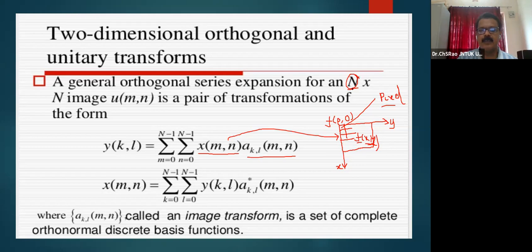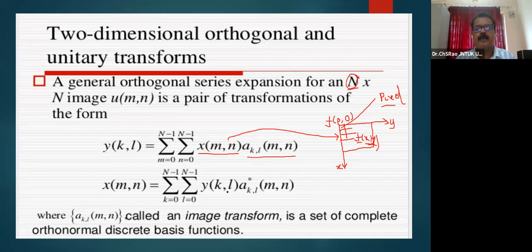Here it is being represented. When you are representing the size of the signal as n by n, the rows and the columns range from 0 to n minus 1. M corresponds to the row and n corresponds to the column. A of k, l, m comma n is called the image transformation function, which is a set of complete orthonormal discrete basis functions. It is a complete orthonormal discrete basis function if and only if I can get back my original signal through inverse transformation. X of m, n is the sigma, k equal to 0 to n minus 1 and l equal to 0 to n minus 1.